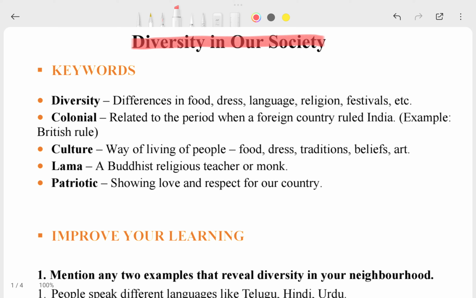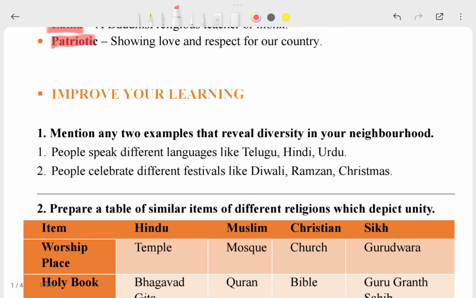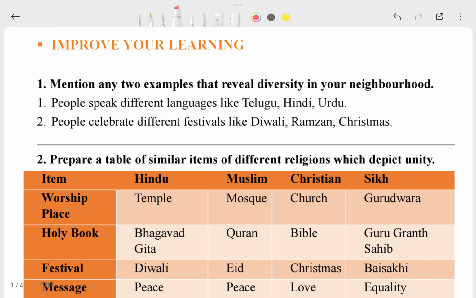The first keywords are diversity, colonial, culture, llama and patriotic. If you have a textbook, then take your textbook with you, because whenever you get any doubt or confusion, it is going to help you. So let's talk about Improve Your Learning.